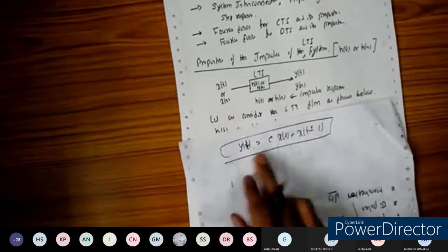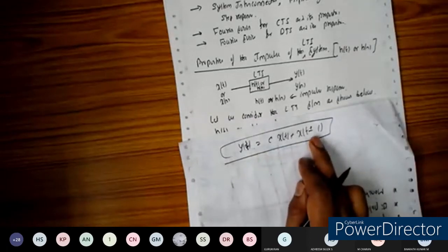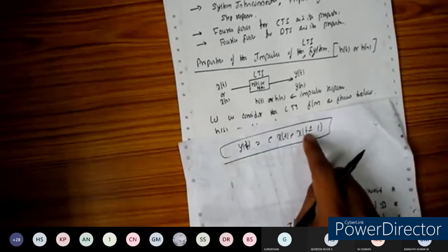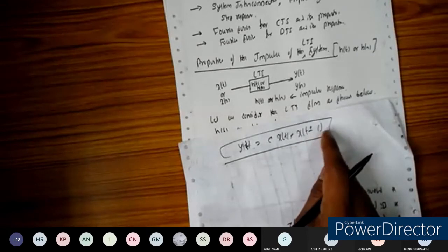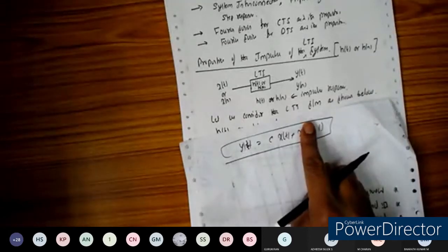For this system we verified all six properties. If it depends on the past values of the input, we say it has memory; if it does not, it is a memoryless system.